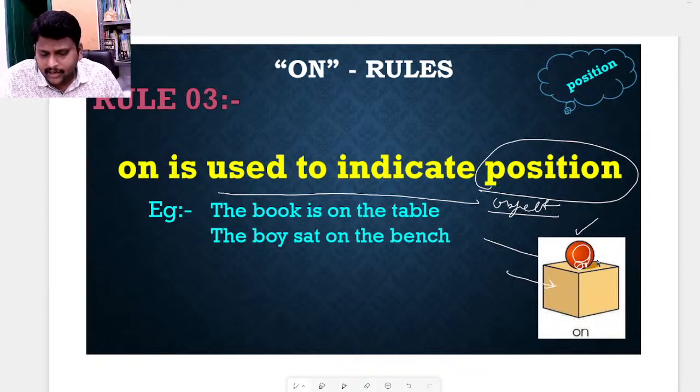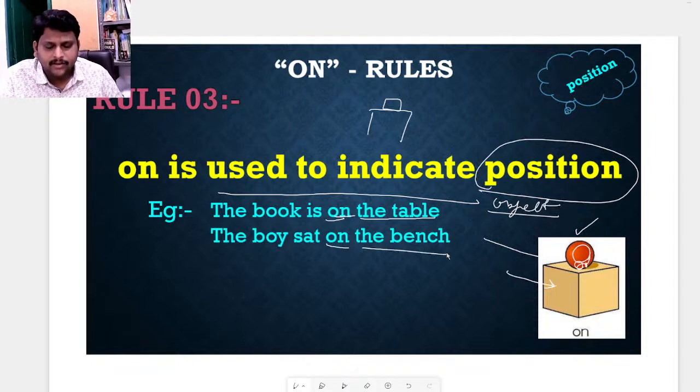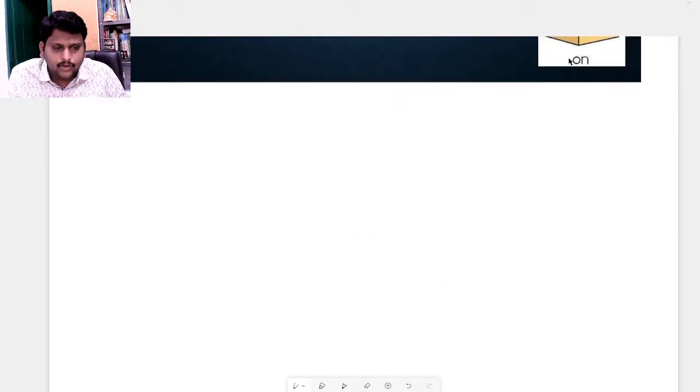If it is touching, it is on the box. The book is on the table. The boy sat on the bench. Clear? Rule number 3 shows the position of the object.